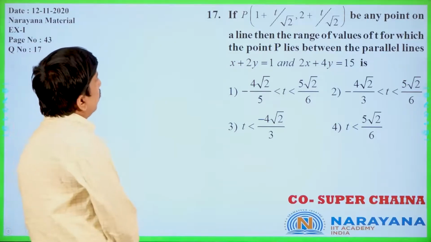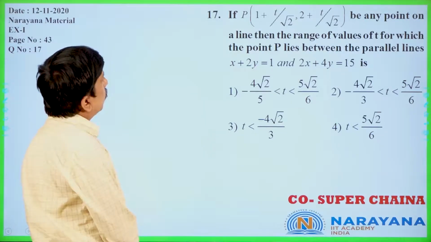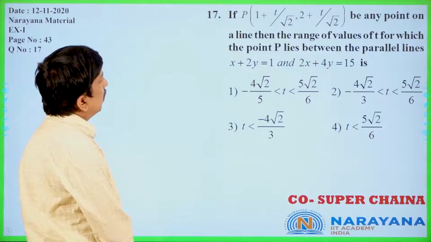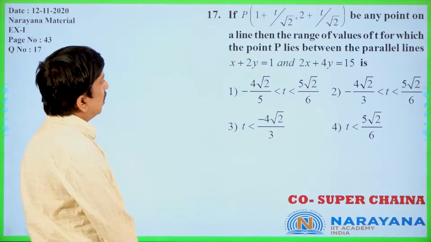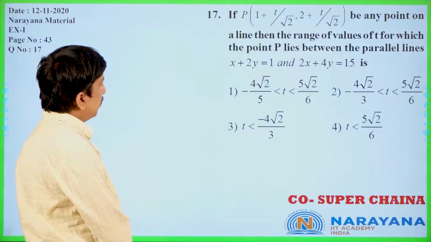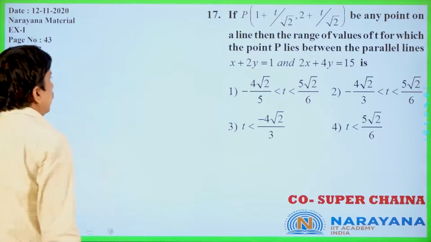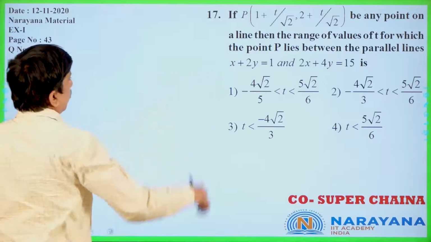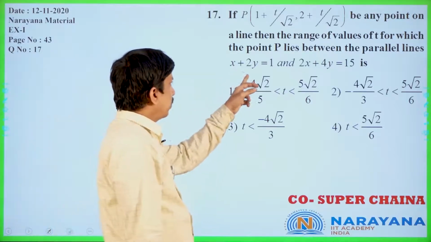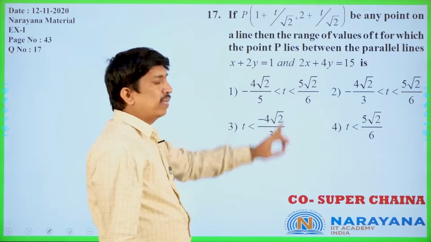Now P of (1 plus t by root 2, 2 plus t by root 2) be any point on a line. Then the range of values of t for which the point P lies between the parallel lines. Once you check, these are two parallel lines. Why? Because the slopes are the same, minus 1 by 2, minus 2 by 4, minus 1 by 2 only.